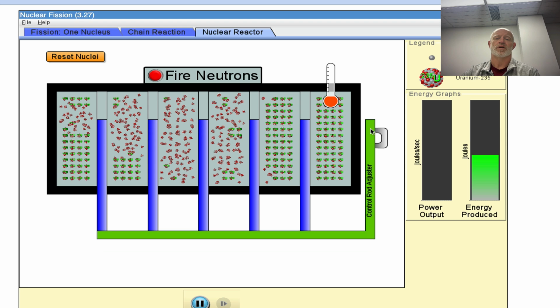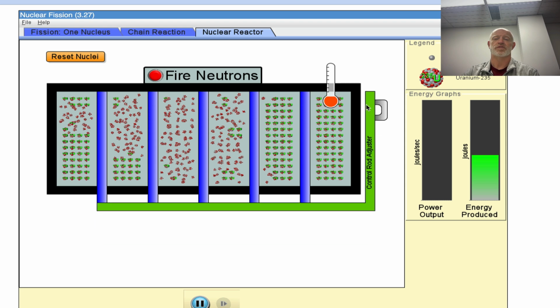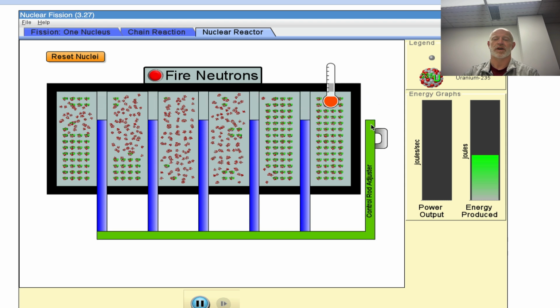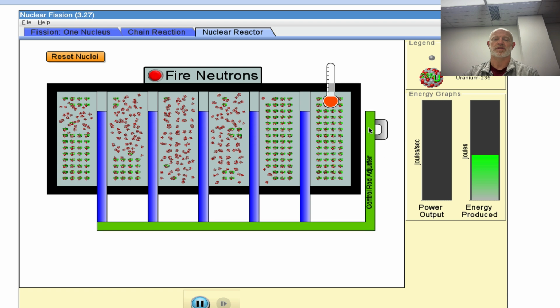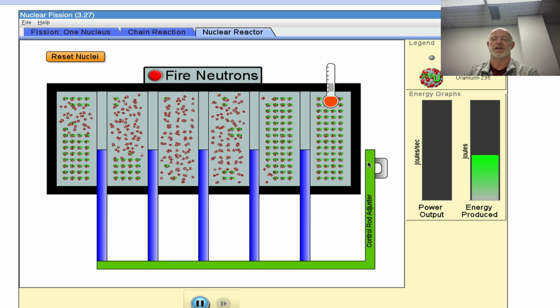So one of the issues or tricks to a nuclear power plant is making sure these control rods are always right in terms of movement, that is physical movement, so you get the power output and the energy you want. But you can't let it get too hot. If it gets too hot, you can melt down a nuclear reactor, and that has happened in a couple of cases in our history.